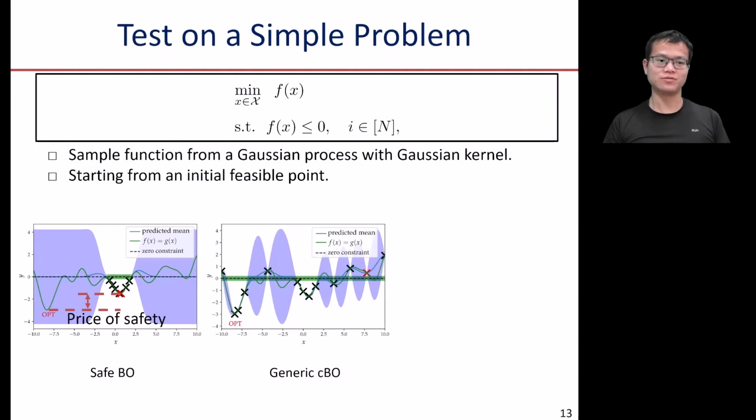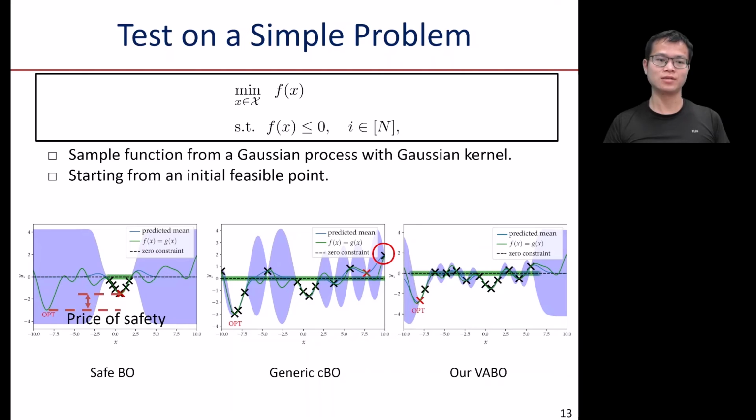For generic constrained BO, this is a typical result. It can identify the global optimum, but unfortunately, it may also sample some points with very huge constraint violation, which could be dangerous to the real-world system. And this is a typical result of VABO. So it can simultaneously identify the global optimum and manage violation well.